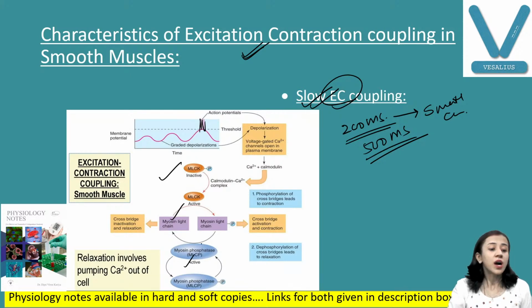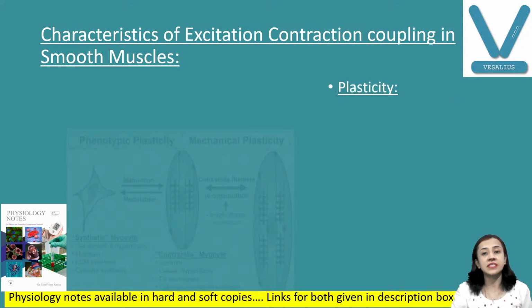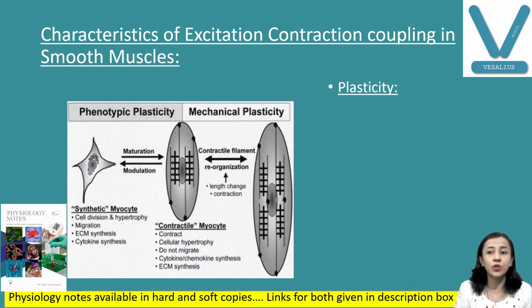Now, another very important property we are discussing is plasticity. What do you mean by plasticity? This is different from skeletal muscle and cardiac muscle. In skeletal muscle, we have Frank-Starling's law: the more the initial length, the more the force of contraction. That is not followed here. Plasticity means smooth muscles can readjust their resting length.